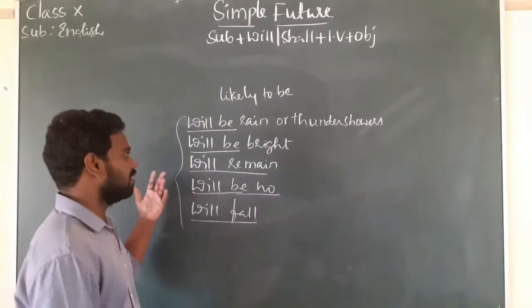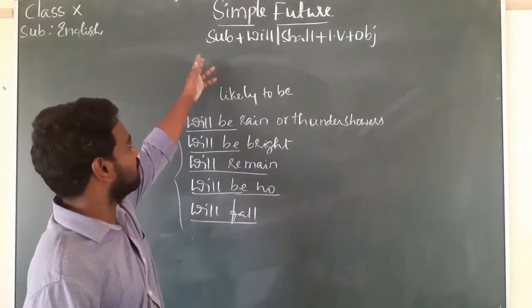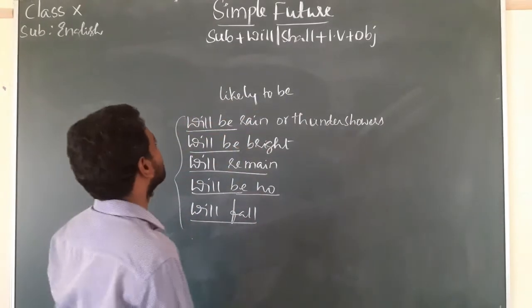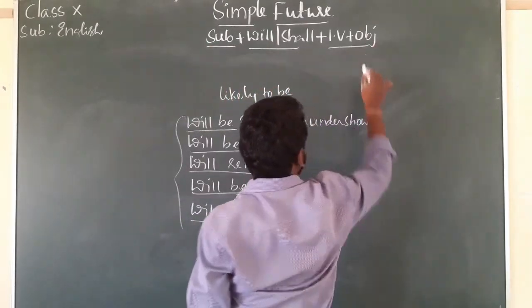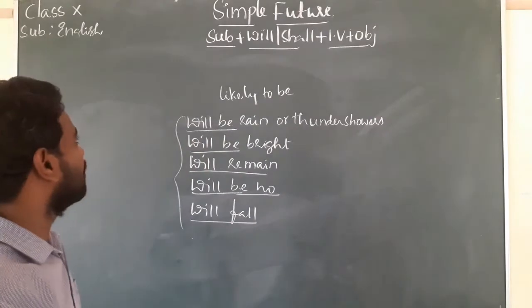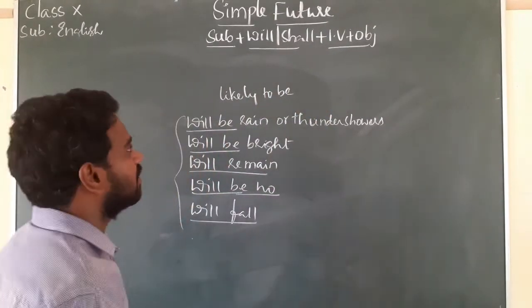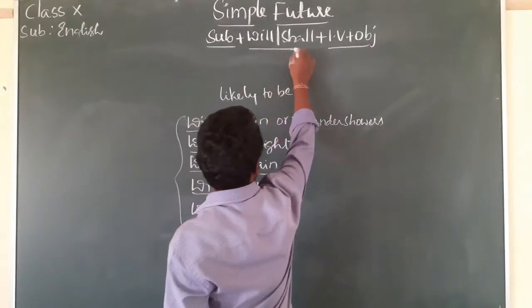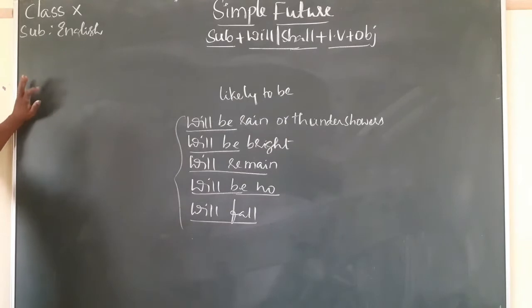Right? Let us see the uses. Before moving to the uses, let us see the form. What is the form of simple future? The subject, will or shall, plus first form of verb, plus object. Right. What is it? Will or shall, first form of verb, plus object. When do we use will or shall? Let us see with persons, right?